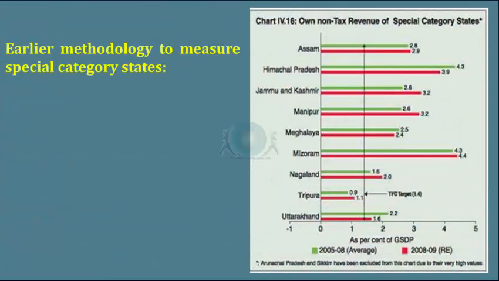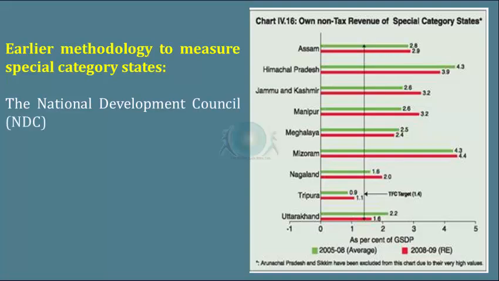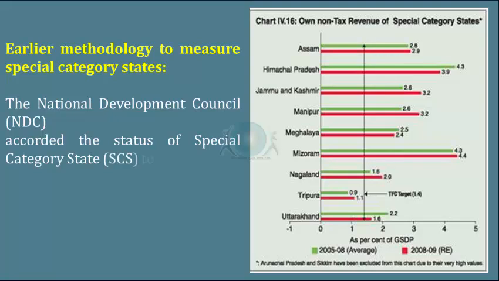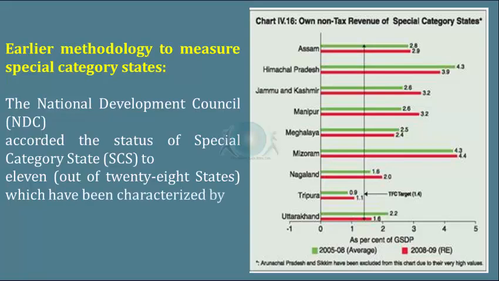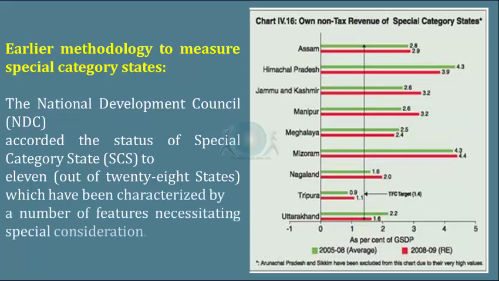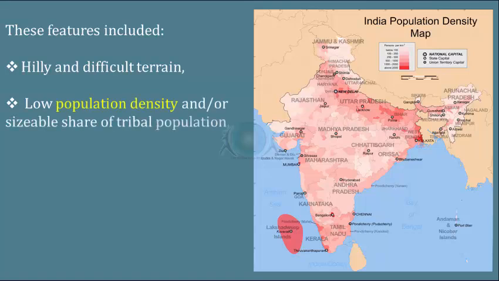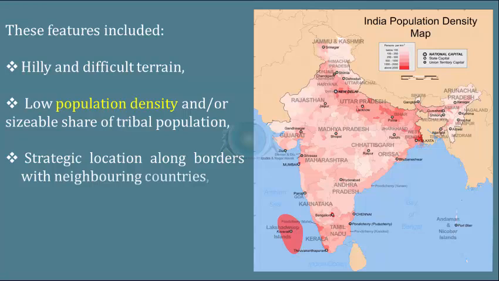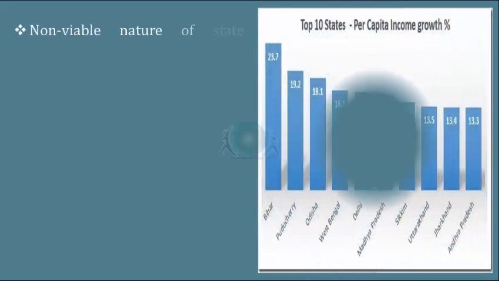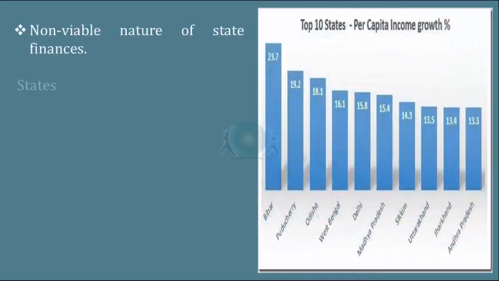Earlier methodology to measure special category states. The National Development Council, that is the NDC, accorded the status of special category state, that is SCS, to 11 out of 28 states which have been characterized by a number of features necessitating special consideration. These features included the following: hilly and difficult terrain, low population density, and sizable share of tribal population, strategic location along borders with neighboring countries, economic and infrastructural backwardness, and non-viable nature of state finances.